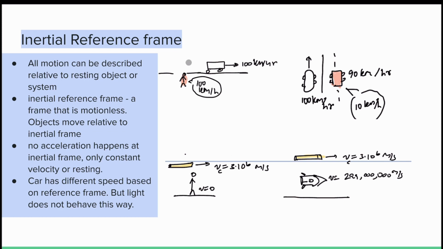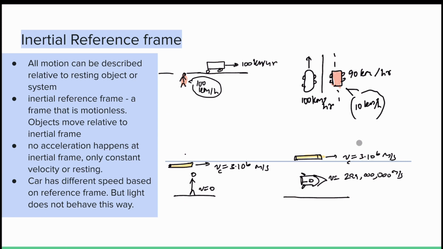Here we have a person who is standing at rest, and here we have a car that's moving at 90 kilometers per hour. If this person sees a car on a road that's moving at 100 kilometers per hour, the person is going to observe 100 kilometers per hour. However, if the same person was inside a car that was traveling 90 kilometers per hour, then they're going to observe the same car travel at 10 kilometers per hour.